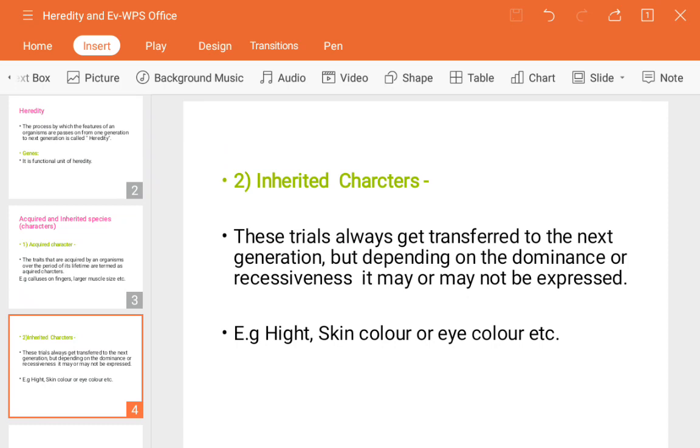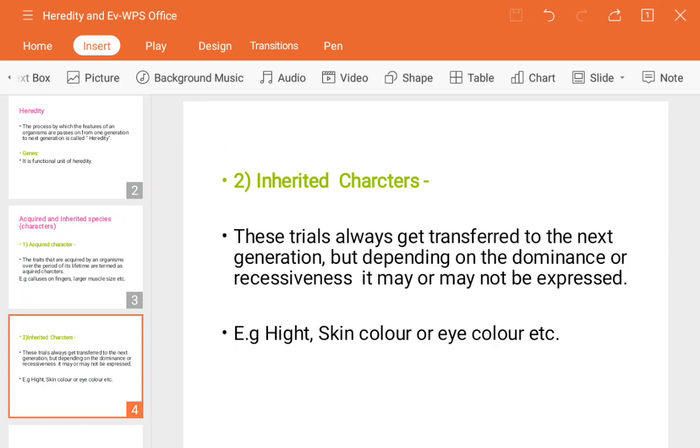So this trait always gets transferred to the next generation, but depending on dominance or recessiveness. If that character is very strong, it is going to be visible, and that can be transferred. If it is recessive, which is going to be hidden, it may or may not be transferred. It depends on both the dominant and the recessive character.